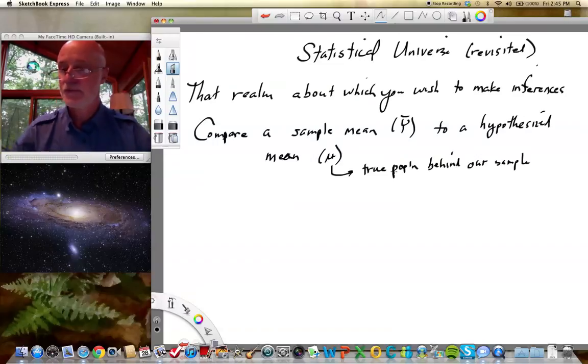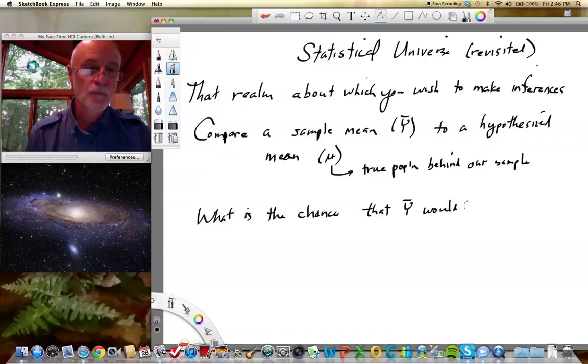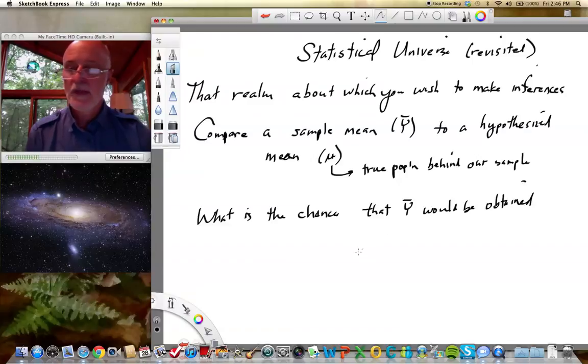And so what we're really asking when we're comparing a sample mean to a hypothesized mean is, given that sample size, what is the chance that Y bar, which is the mean of the sample, would be obtained with a sample size n when the true mean is mu?